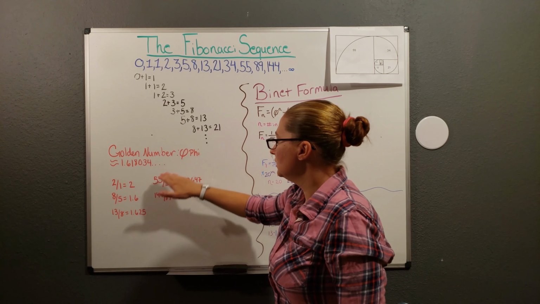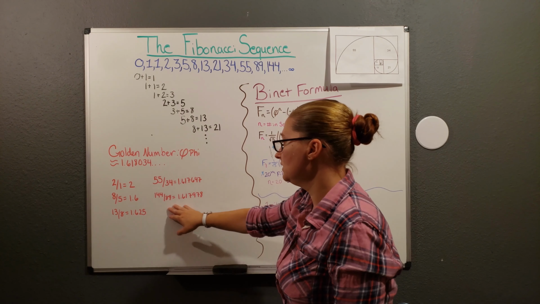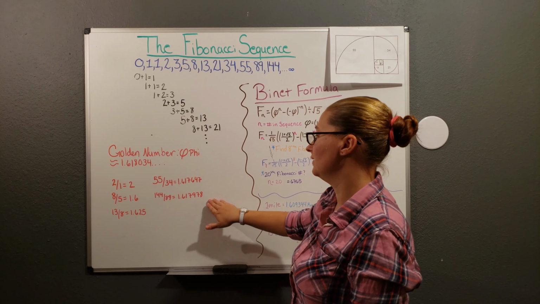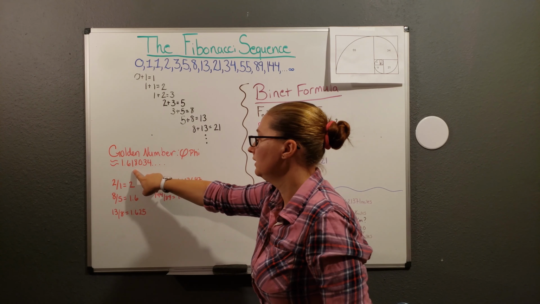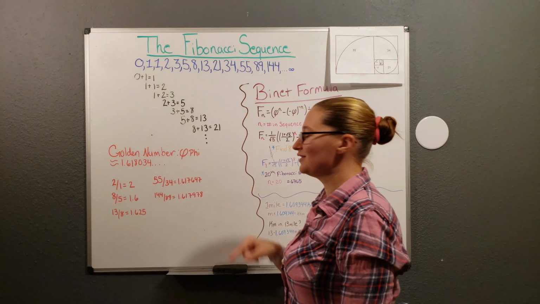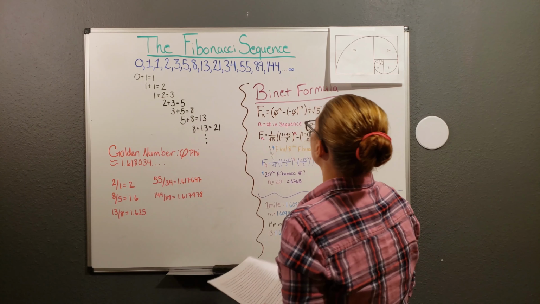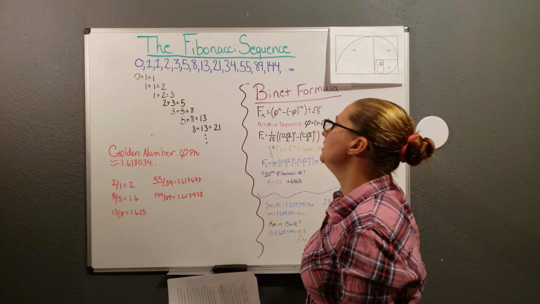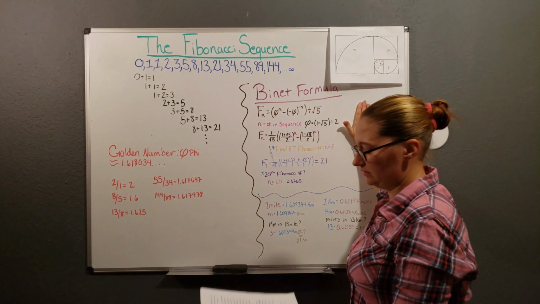So the higher you get with the numbers that you're dividing, the closer it gets to the golden ratio. Here we can see 144 divided by 89. We get 1.617978. Now, if you round this, it's 1.618, which is the exact same as the golden ratio if you round it. So over here, since the Fibonacci sequence goes on forever, it can be rather hard finding the number that you want to find in the Fibonacci sequence.